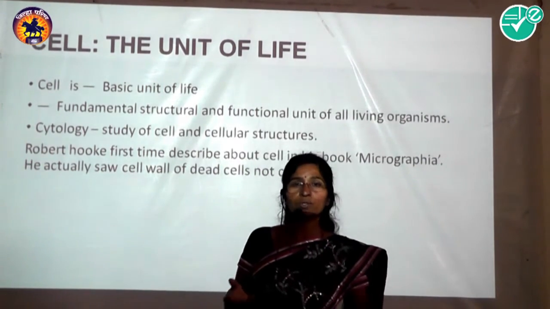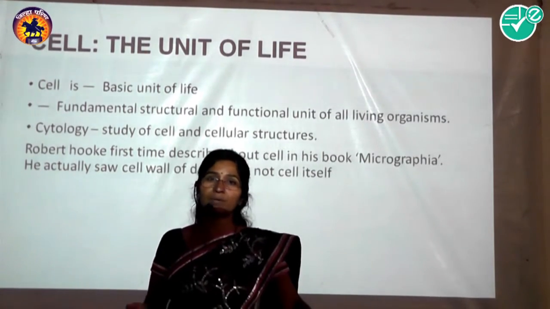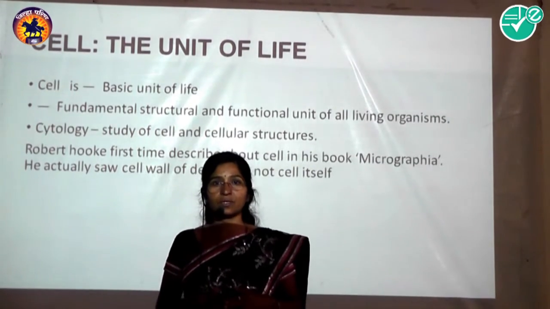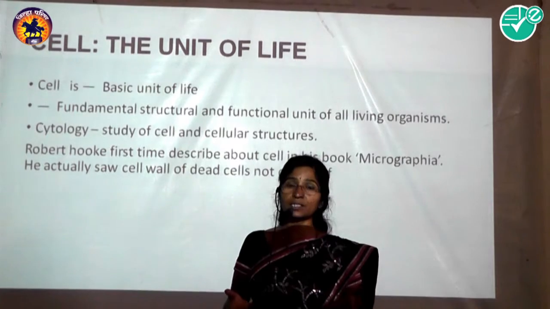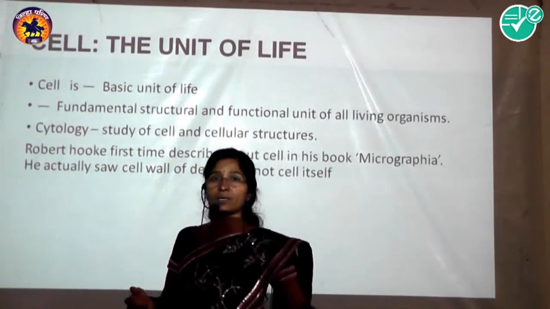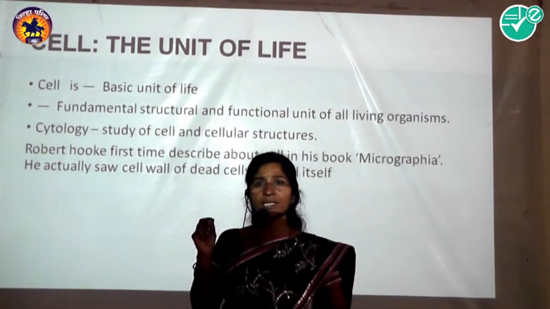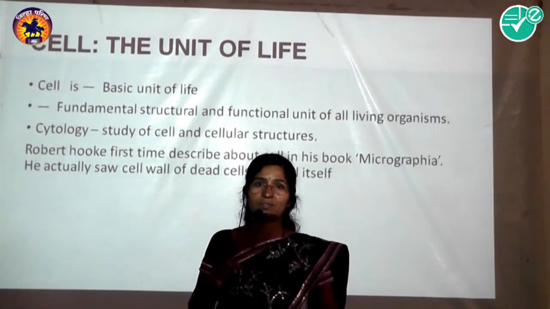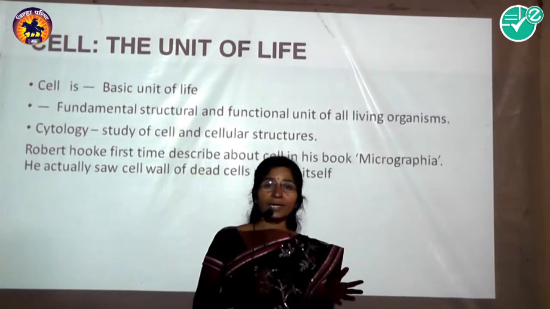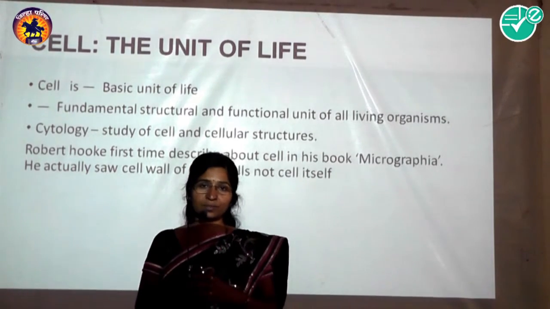You know that every organism, whether unicellular or multicellular, is made up of cells. It means life starts from a single cell. That single cell divides and redivides to form a multicellular or complex organism. A cell is very tiny. We can't see it with our naked eyes. We need a microscope to see the cells.